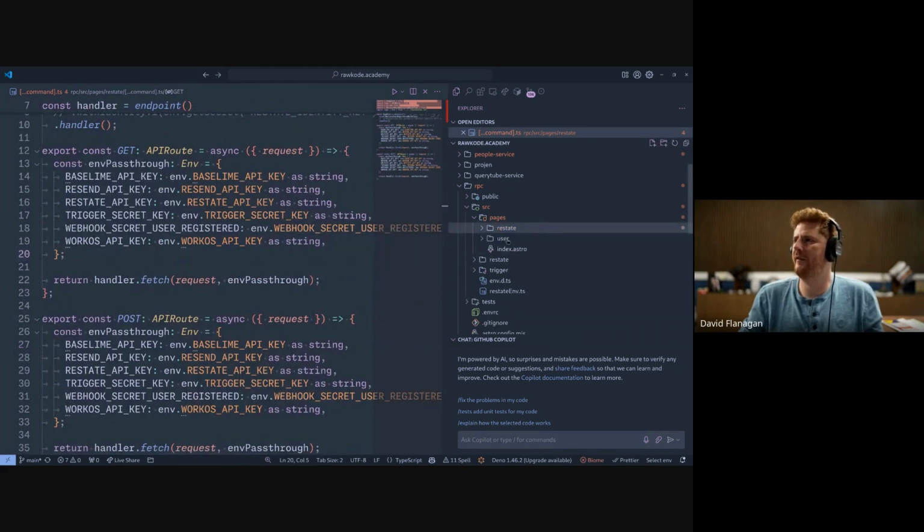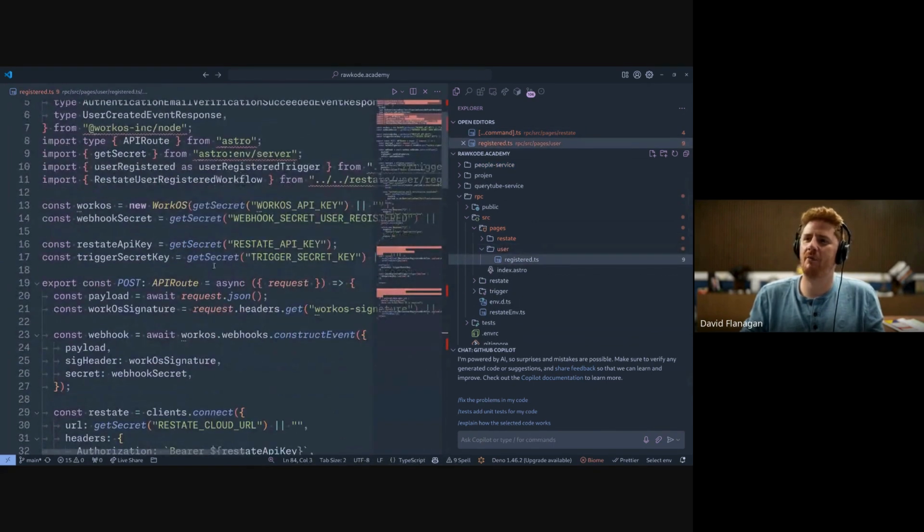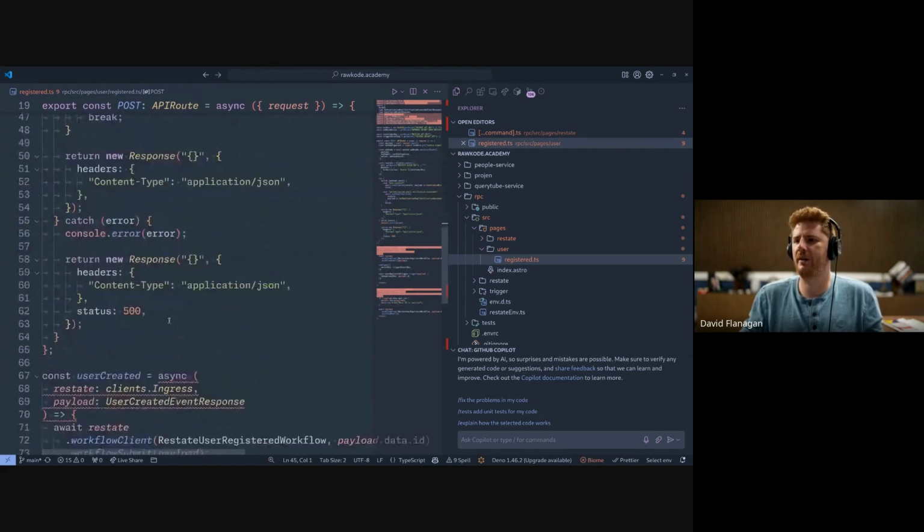We then have unique folders for the events that we want to be able to handle. So this is the webhook receiver, and apologies, I'm going very fast, but if you have questions, I'll take them shortly. We have this registered webhook receiver, which comes from Workhorse, where we validate it's authentically from Workhorse. And then we're actually calling our handlers from Restate as user created and user email verified. Everything is super typed in TypeScript, which is very nice and fun to work with.